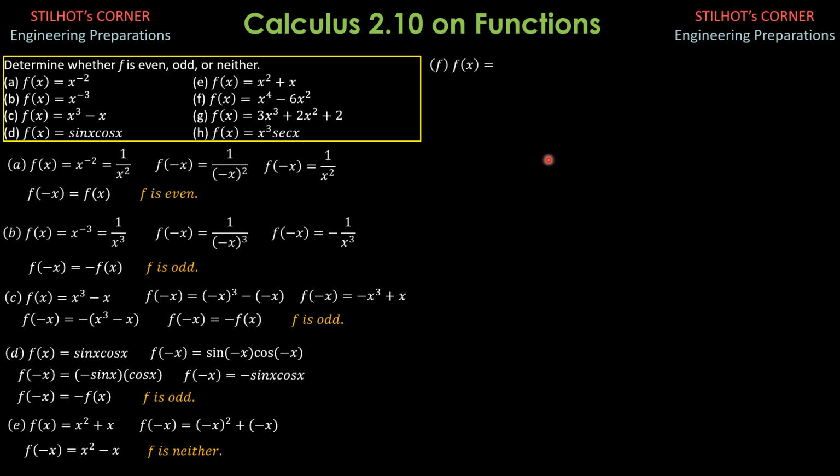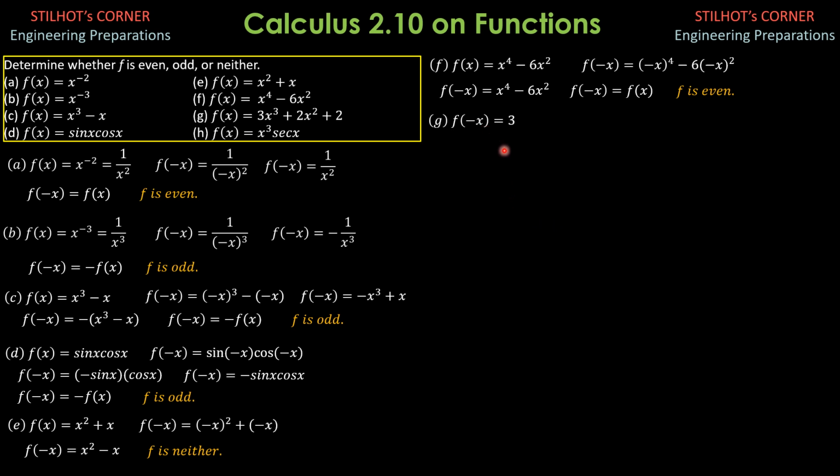Then F, f of x is x to the fourth minus 6x squared. So f of negative x is quantity negative x to the fourth minus 6 times quantity negative x squared. So it remains x to the fourth minus 6x squared. So f of negative x is equal to f of x. Therefore, the function in part F is even.